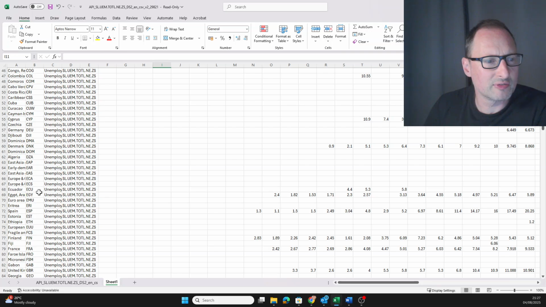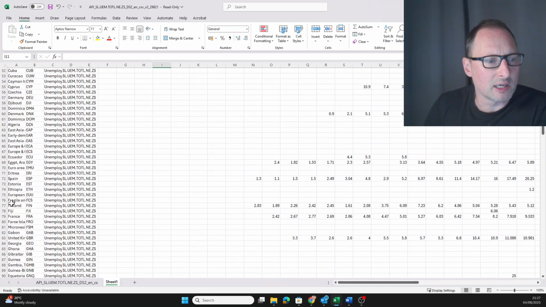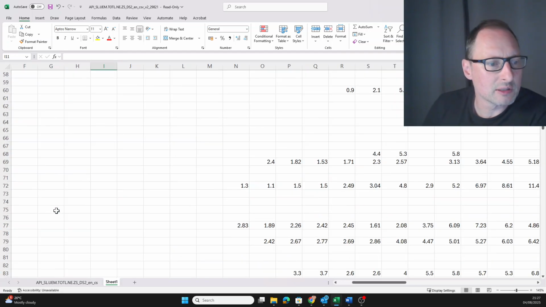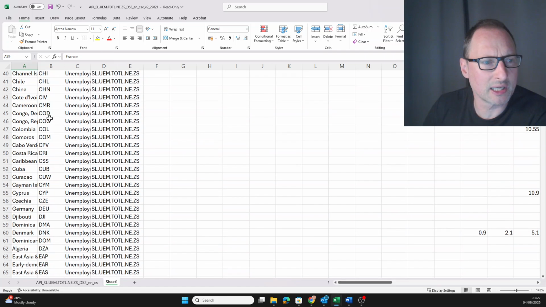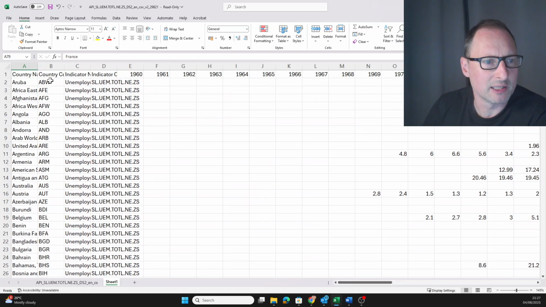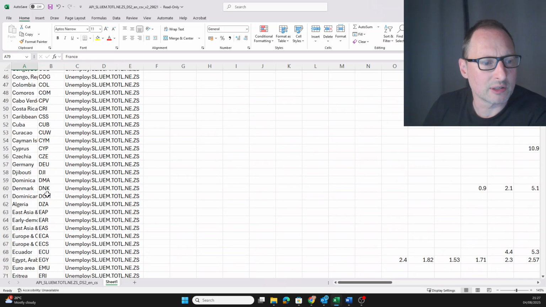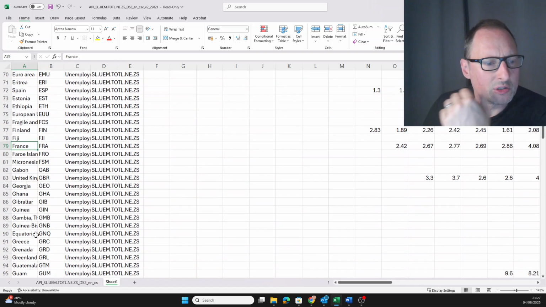So let's see if France will be somewhere here. It's approximately alphabetically organized. It's alphabetic by the country code. Okay, now can we find the UK?